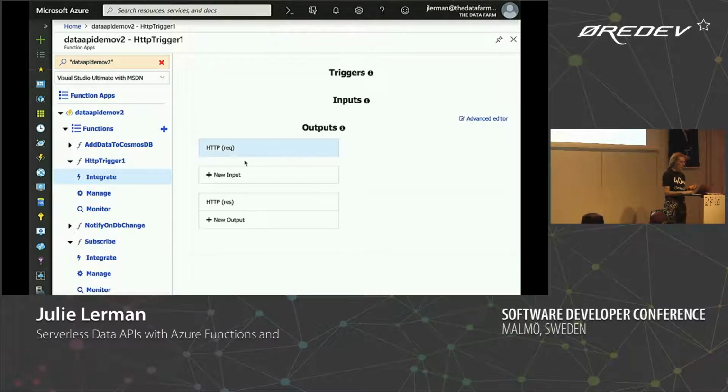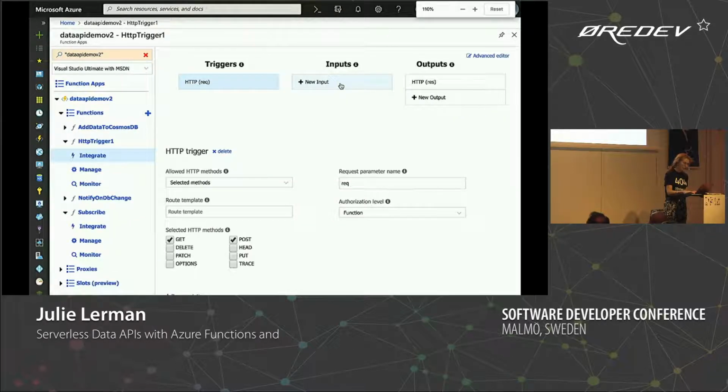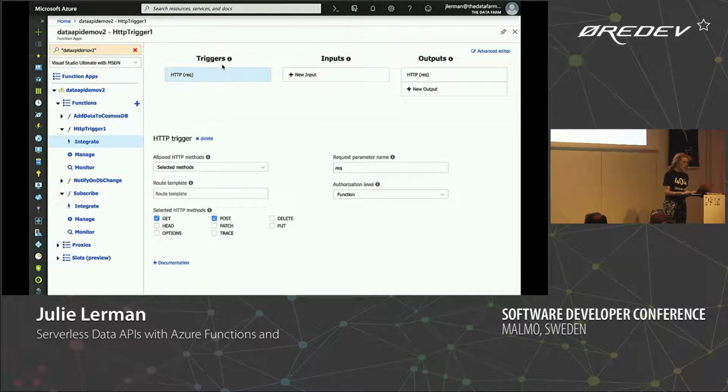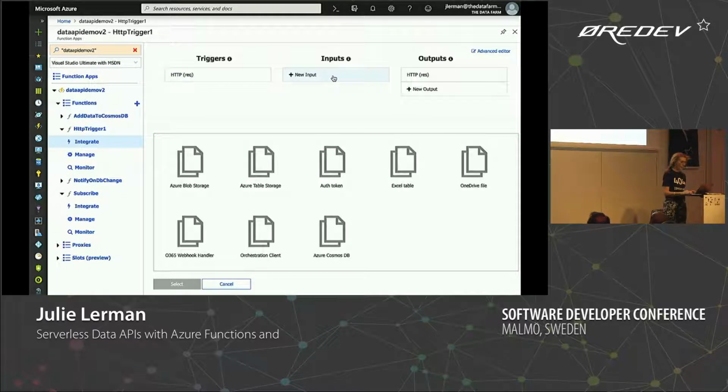But if you go to integrate, and this looks a lot better when we're not zoomed out, then you can create various triggers. You can only have one trigger, I'm sorry. You can create various bindings. So this one doesn't have an input binding, but if I wanted to add an input binding, it has all these pre-created, right? These are the bindings that exist already, so it makes it really easy for me to set one up. And I can have multiple input bindings and bring in data from different data sources once this function is running. And then I can do the same thing with output bindings.